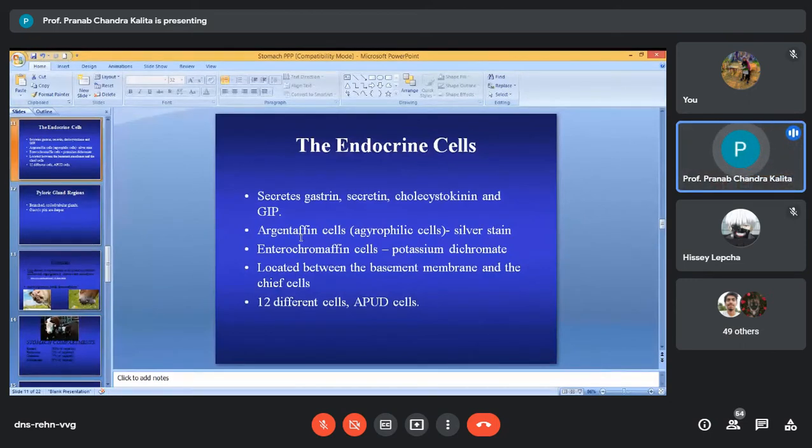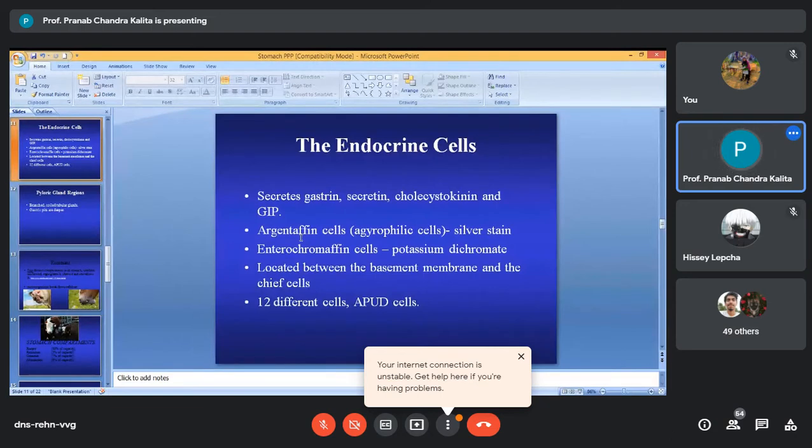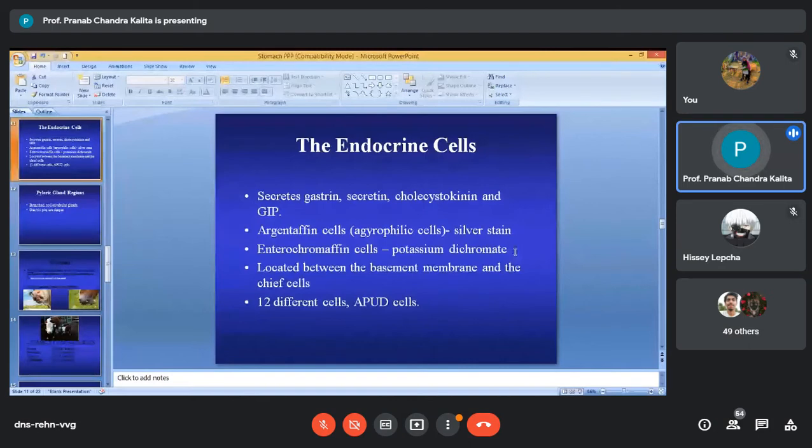That's why some endocrine cells are termed argentaffin or argyrophilic cells. Some endocrine cells stain with potassium dichromate, and that's why these cells are called enterochromaffin cells. Not all endocrine cells are argentaffin or enterochromaffin. Cells with affinity towards silver salt are called argentaffin, and those with affinity towards potassium dichromate are called enterochromaffin cells.